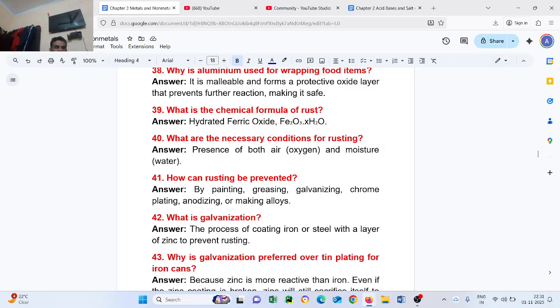Question number 41. How can rusting be prevented? By painting, greasing, galvanizing, chrome plating, anodizing or making alloys.